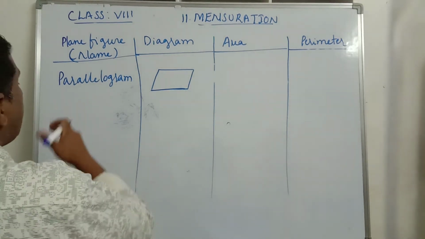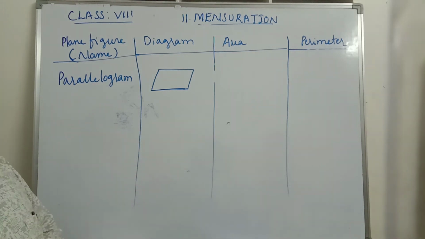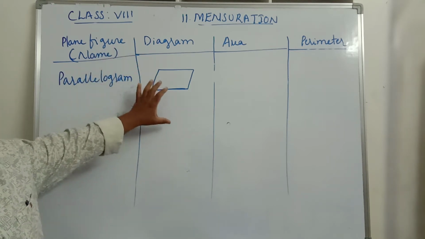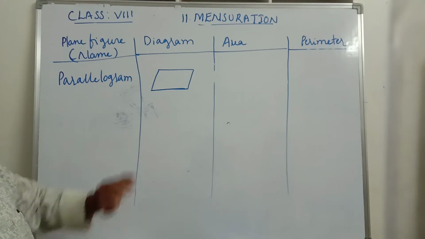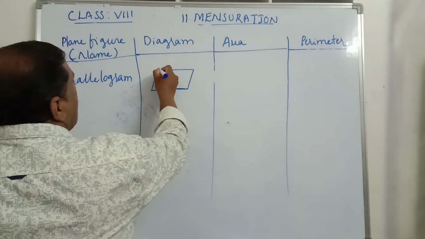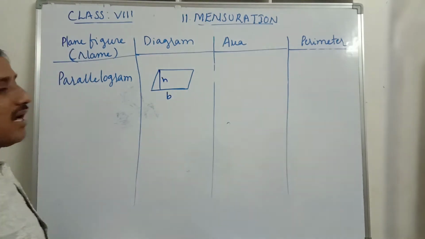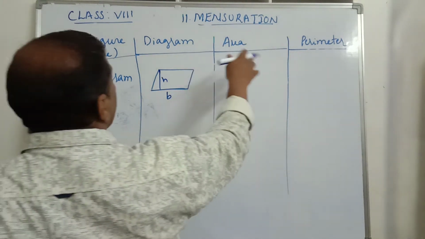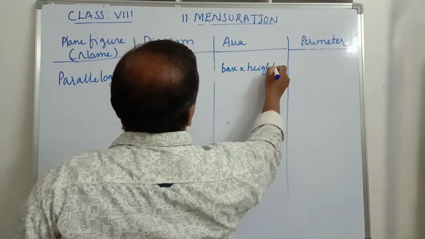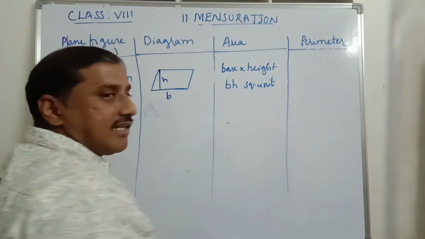Now the other plane figure is the parallelogram. What is a parallelogram? We have studied it in the third chapter, Understanding Quadrilaterals. A parallelogram is a quadrilateral in which opposite sides are parallel and equal. So this is a parallelogram, and we draw one altitude, that is the height. This is the base of the parallelogram. The area of the parallelogram is base into height, that is B H square units.